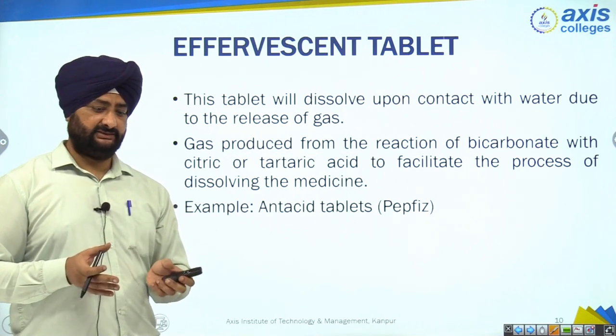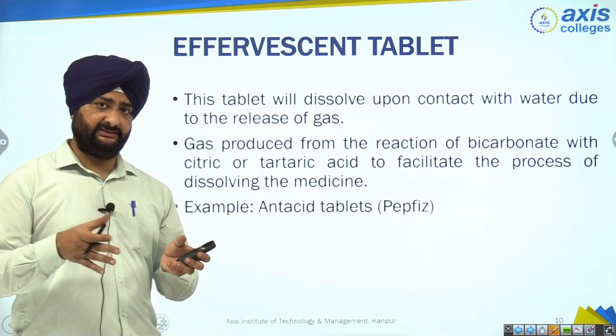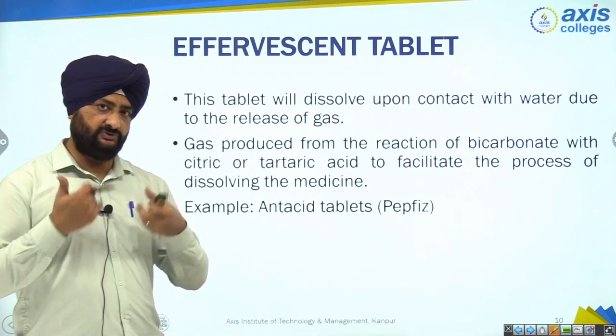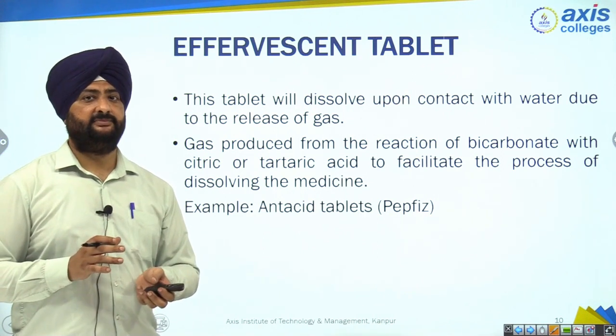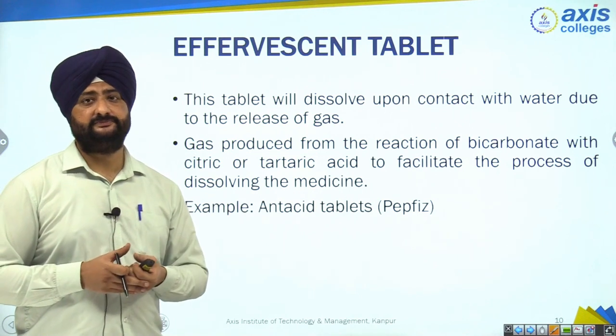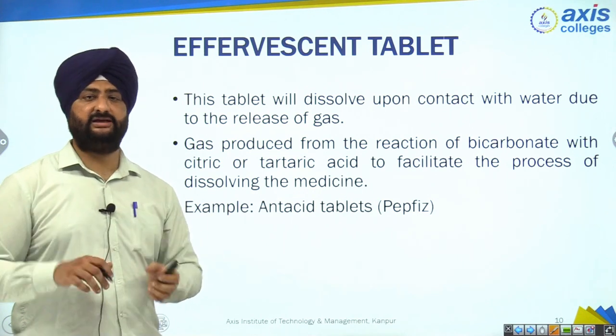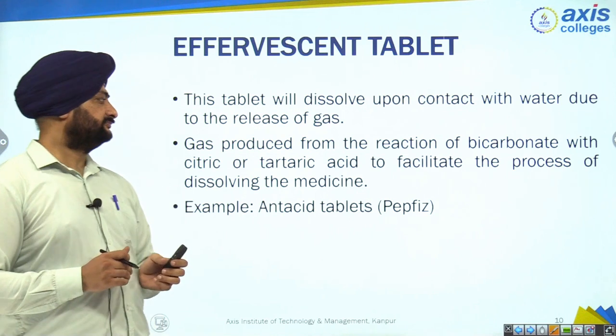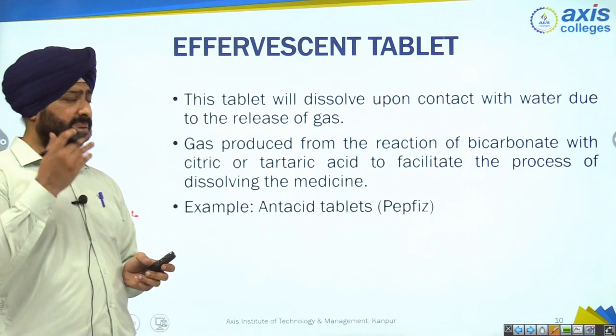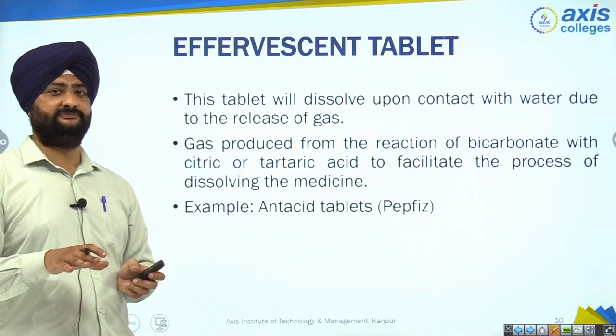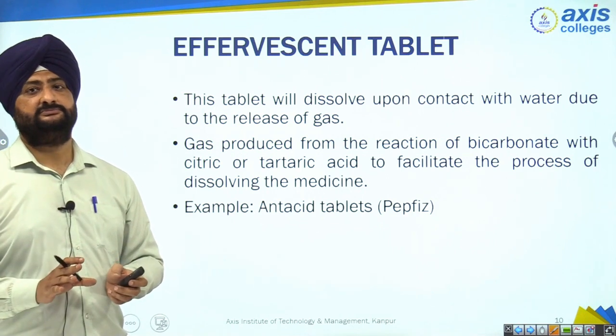We don't have to wait to neutralize our glass. As soon as the CO2 comes out, at that same time we have to swallow it. Why? Because there are so many advantages of CO2, right? We have to take the CO2 in our body. So before the effervescence ceases, we have to drink the glass.